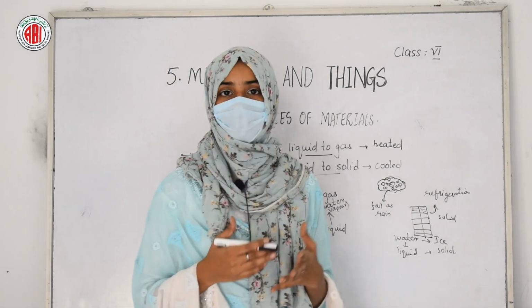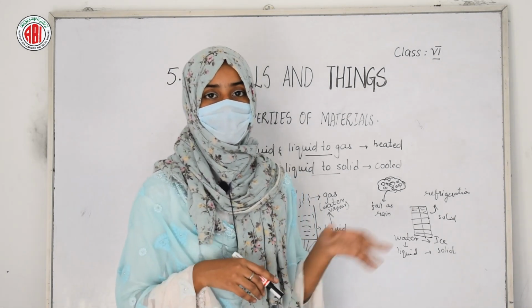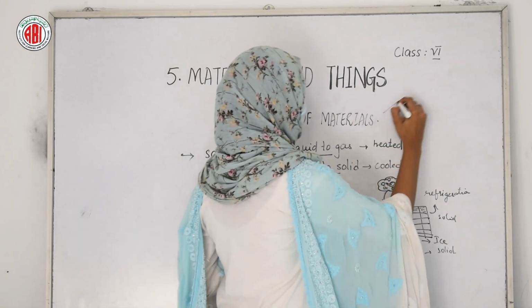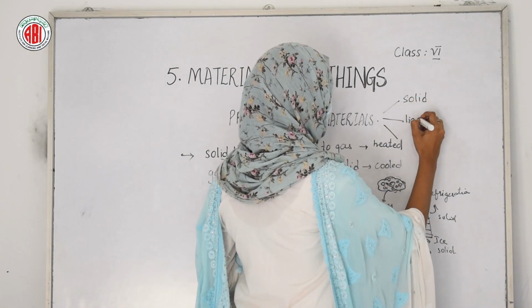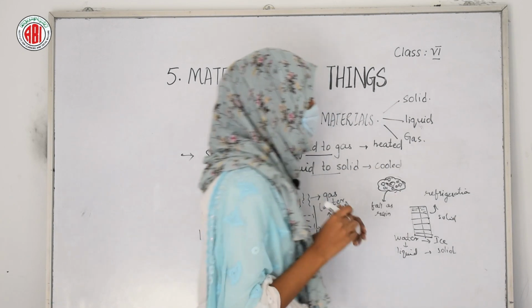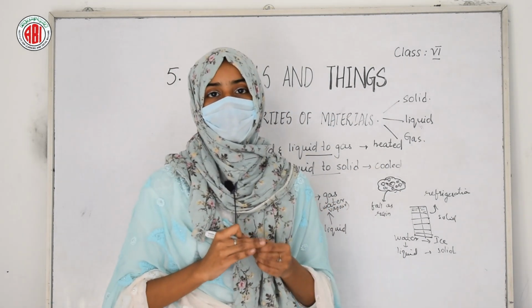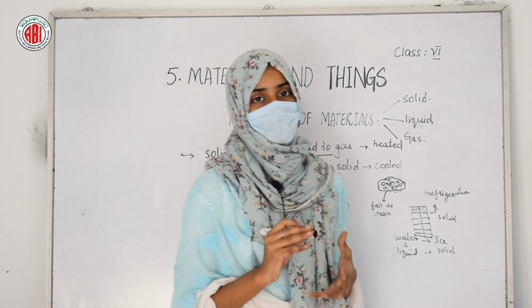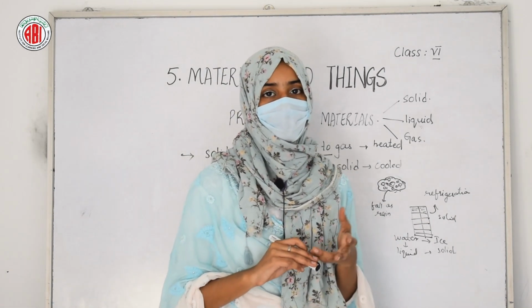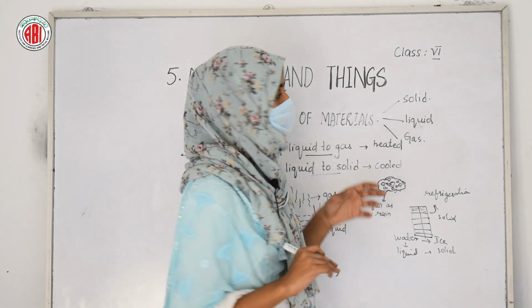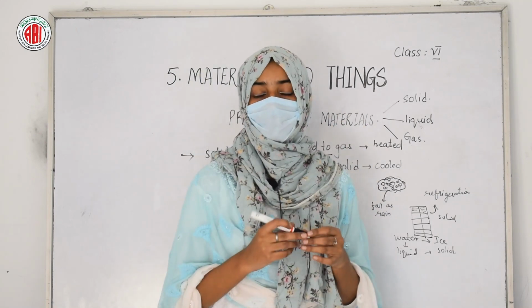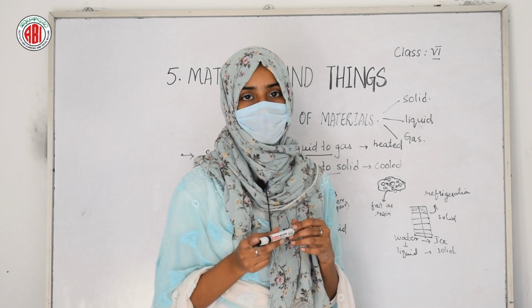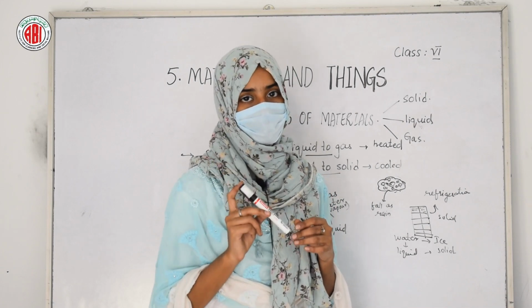The different materials are classified into three main types based on their state, and these are solid, liquid and gas. Solid substances are the substances that do not change their shape. For example, vegetables and fruits do not change their shape, so they are called solids. Even if you take the example of this marker, it also does not change its shape, so it is in a solid state.